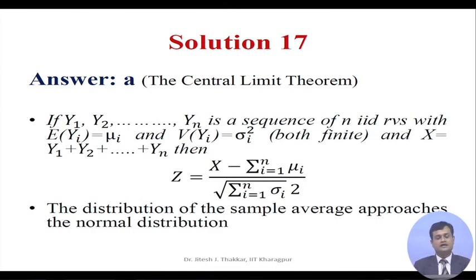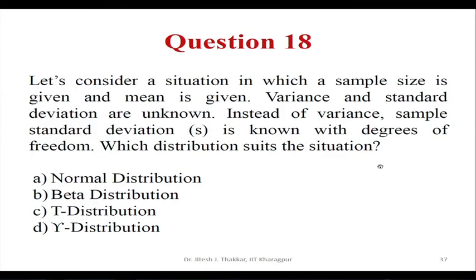The central limit theorem clearly states that if y1, y2, ..., yn is a sequence of independent identically distributed random variables with expectation of yi equal to mu i and variance of yi equal to sigma i square, both finite, and x is equal to y1 plus y2 plus up to yn, then z can be expressed as z is equal to x minus the sum of mu i for i from 1 to n, divided by the square root of the sum of sigma i square for i from 1 to n, and this distribution of the sample average approaches the normal distribution.